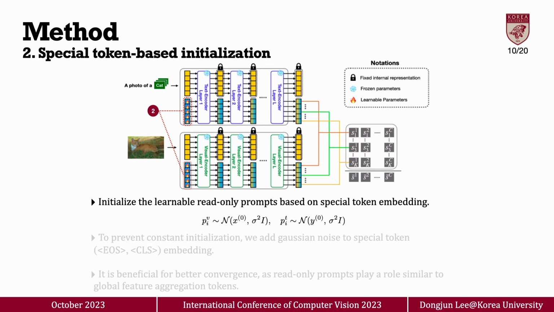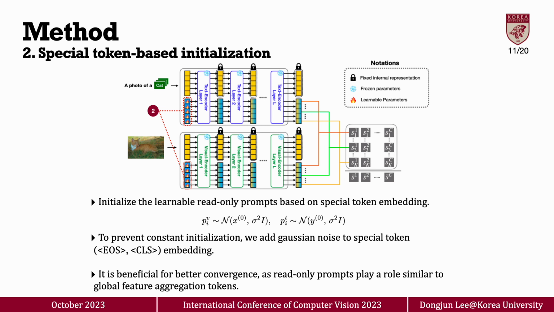The second component is the special token-based initialization, which can improve convergence to more robust parameters. We initialize read-only prompts based on embeddings of special tokens such as the CLS token or EOS token. We add Gaussian noise to the special token embedding to prevent constant initialization.